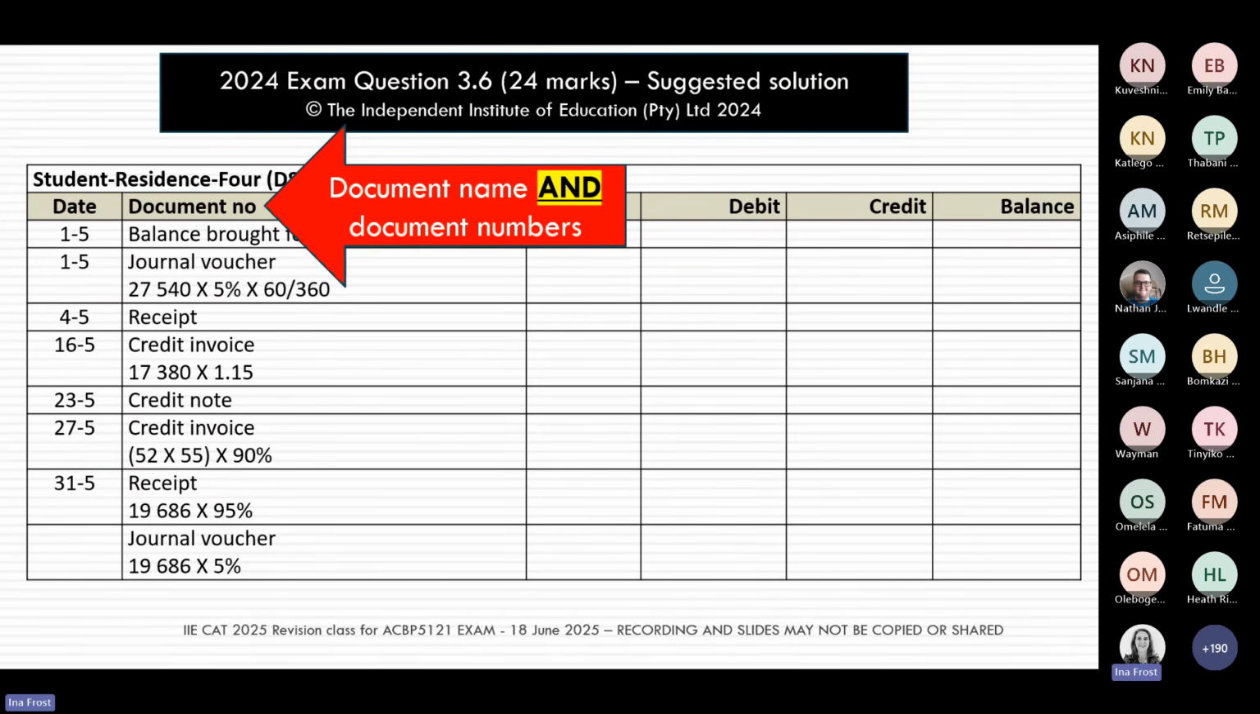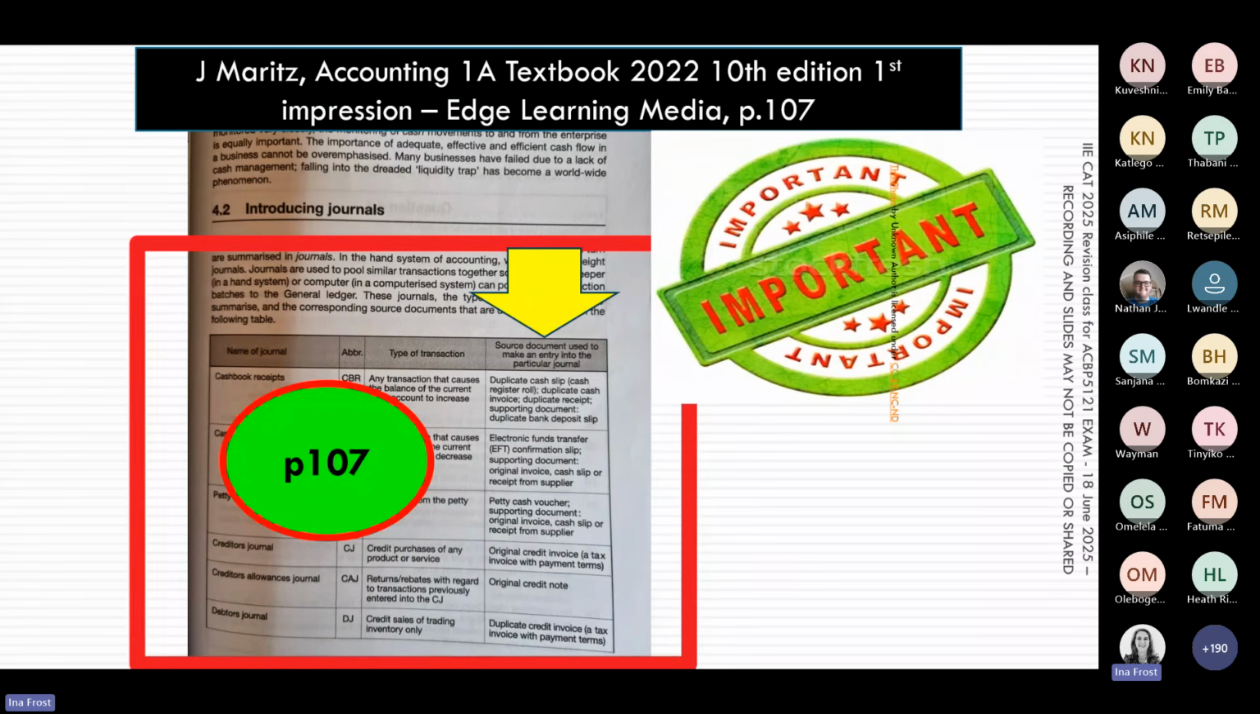Also for creditors, if this was the creditors ledger, we're looking for document names and numbers. And a reminder again, how will I know which document is matched up with which transaction? Another very important page in your textbook is page 107. Of course, these page numbers refer to the current year's version of the textbook. If you're using older versions, you might have to page around a little bit to make sure you get the right pages.